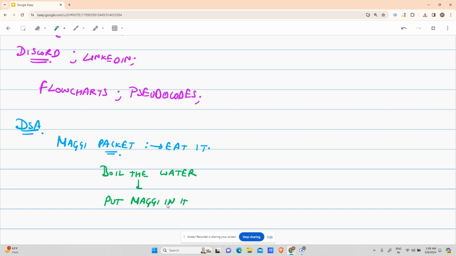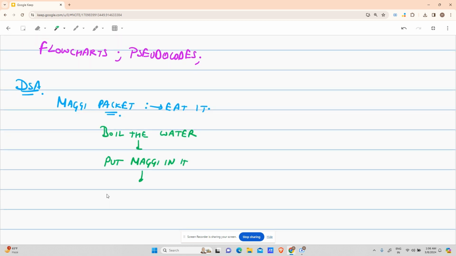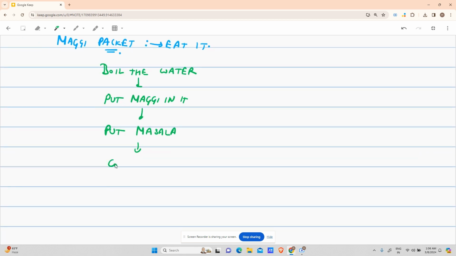After some time, put the masala, Maggi masala magic. Cover the lid for some time. Take it out in whatever you like to eat it in, in a bowl or in a plate, take it out and eat.